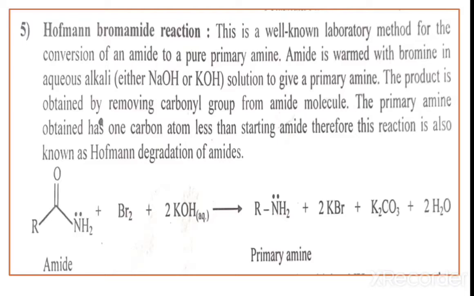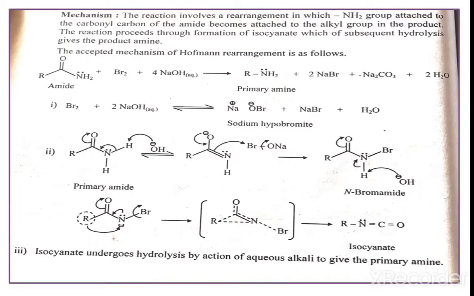So, friends, in the Hofmann bromamide reaction, the first thing is the conversion of amide, RCONH2, into amine. Second, the primary amine obtained has one carbon atom less than the starting amide. The starting material has 2 carbons, and after the reaction we get only 1 carbon. Therefore, this reaction is known as the Hofmann degradation of amide. Now, we see the mechanism.